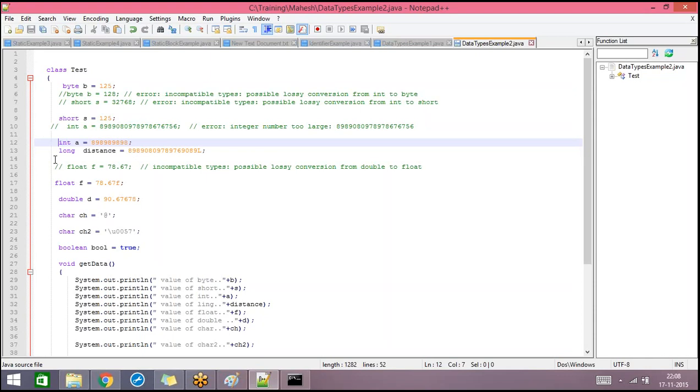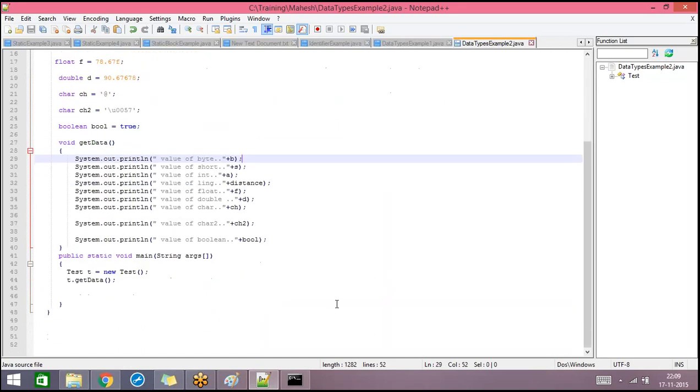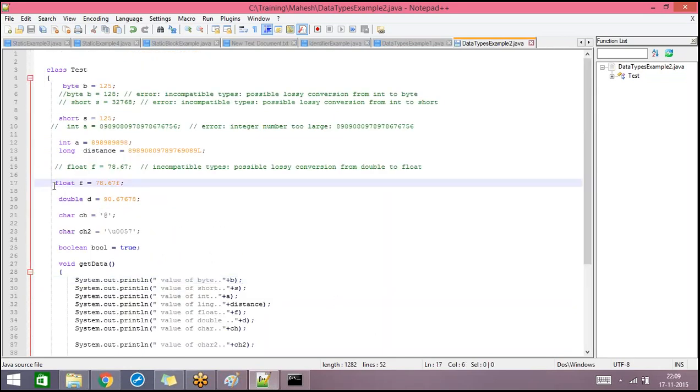But of course, nowadays byte and short are not used generally. Int is the mostly used data type. And if you want to save some lengthy numbers, then you go for long. Int is the mostly used data type for integrals. Do you have any more questions? Any one of you? Are you able to understand everything?